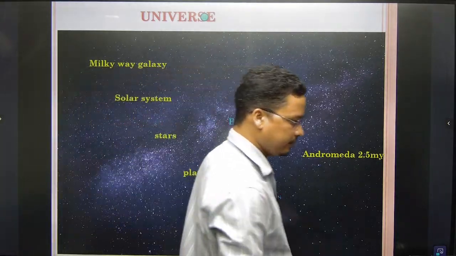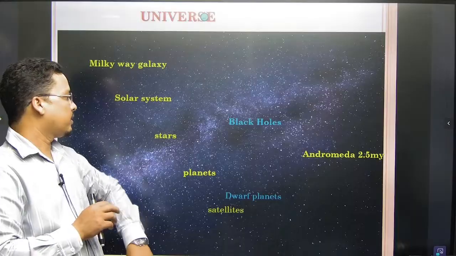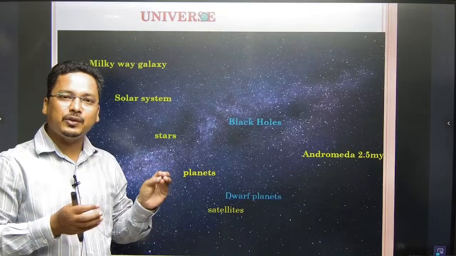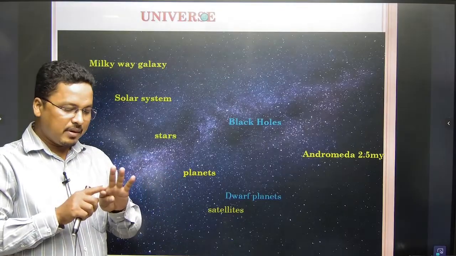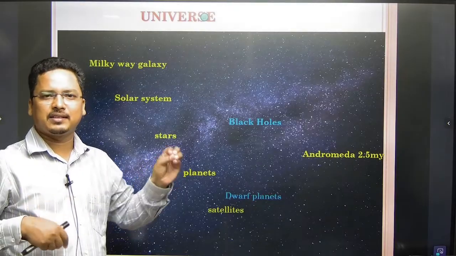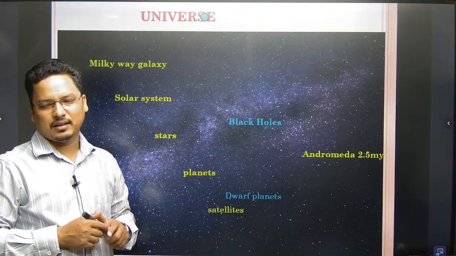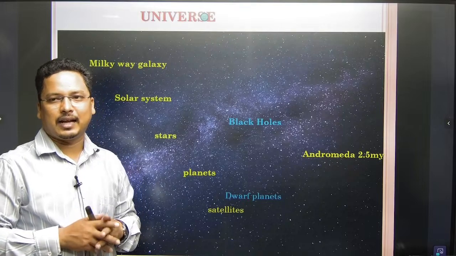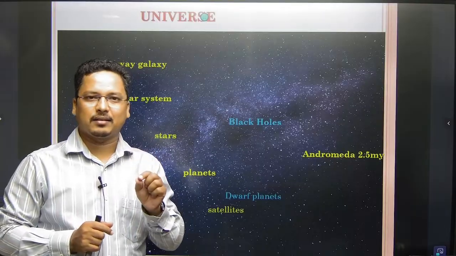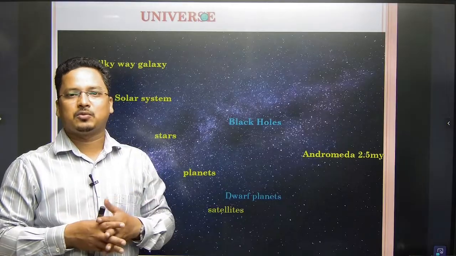Now first of all, what is the solar system? Before the solar system, we have to see what the universe is: time, space and matter. Everything started 13.9 billion years ago because of the Big Bang. The Big Bang was a massive blast in space, a tiny matter that exploded, and space started with gas.